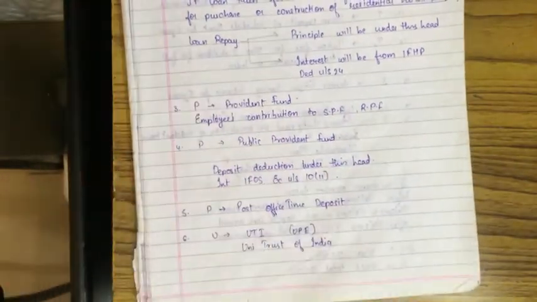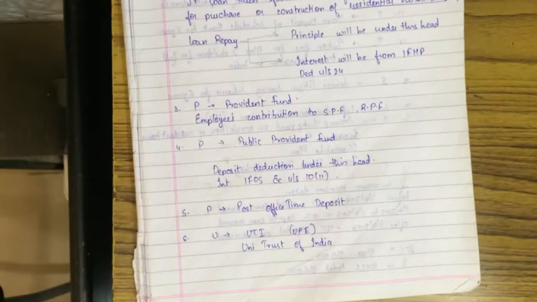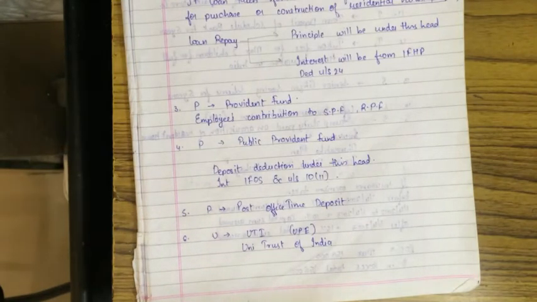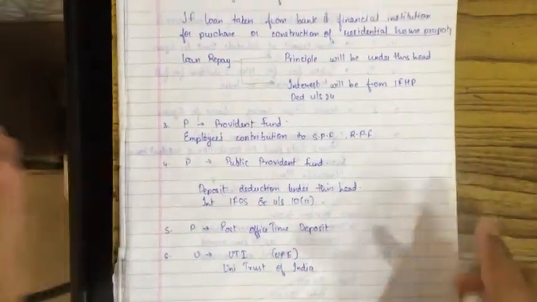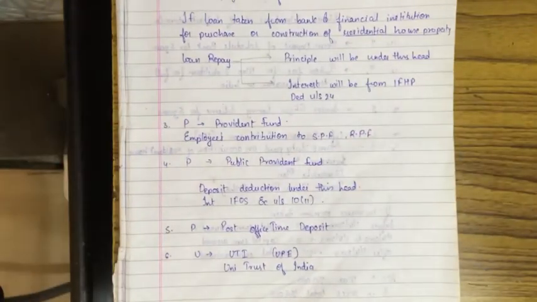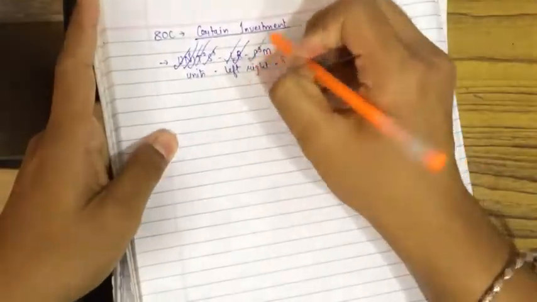Post office time deposit. If you invest in the post office time deposit scheme, then the amount invested will be allowed as a deduction under section 80C under chapter 6A. I hope this part is clear. Please write P3. This small it is. I hope this is done. P3 is done. Now we are remaining with just M. A single one is remaining.